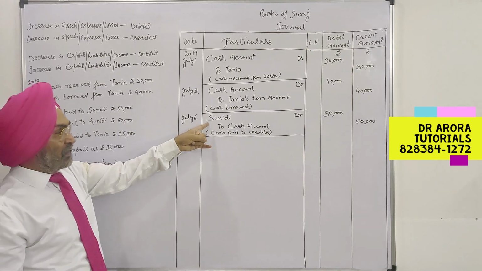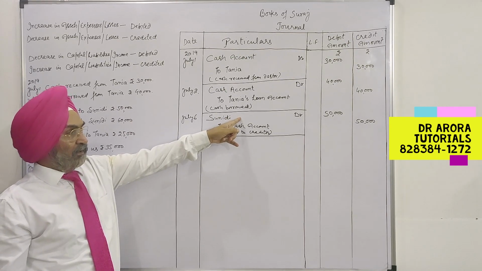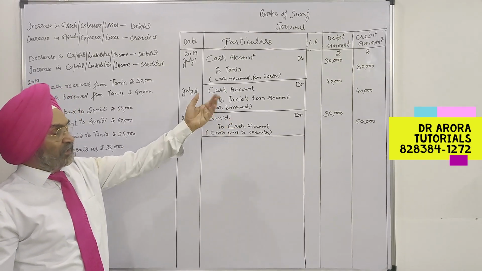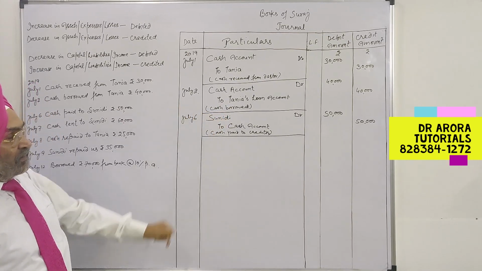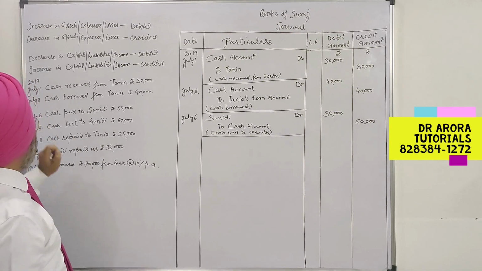So this is a decrease in liability. A decrease in liability is debited, or on the basis of the traditional rule, debit the receiver. Sunidhi is the receiver and so Sunidhi is debited, and credit what goes out. Now July 7th.